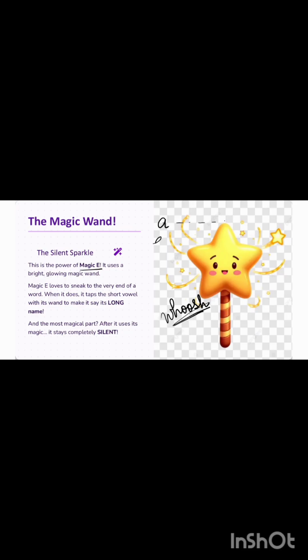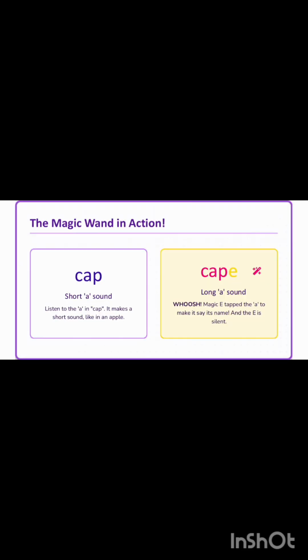A, E, I, O, and U. Now E became silent. Let's see a few words. Here, the first we have k, ap, cap, the short A sound. Okay, k, ap. But when we are putting E at the end, what does it become?